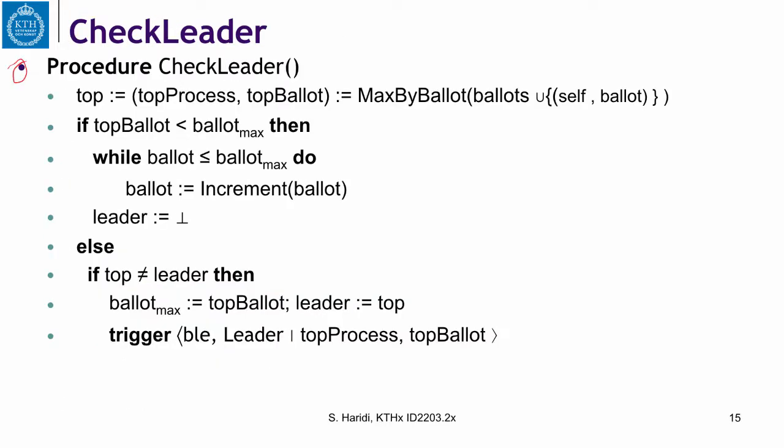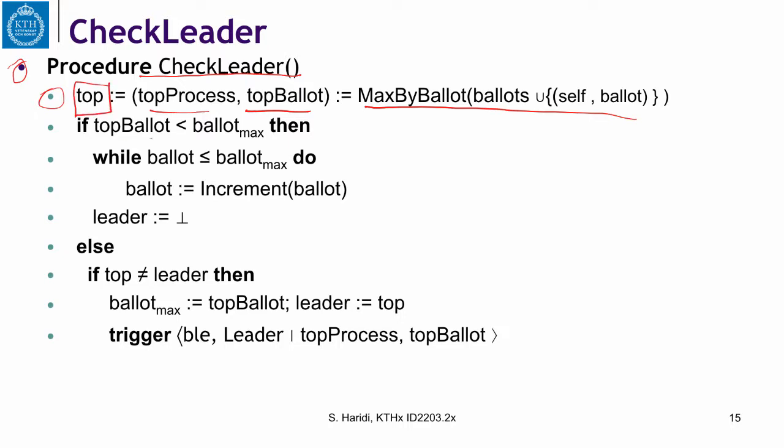Now let us look at procedure check leader. So we have collected ballots now. So we pick the max ballot among these collected ballots. When we do that, we get a top ballot and a top process. We call it top.